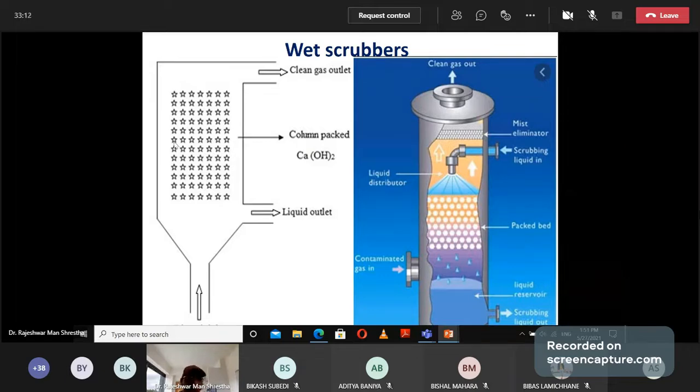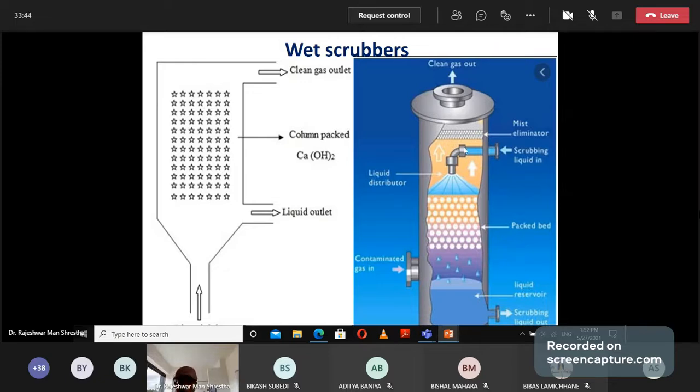If the particulate matter contains acidic particles, then they are neutralized by calcium hydroxide. In this way, this device is fitted with a large amount of calcium hydroxide, and the main function of that calcium hydroxide is to neutralize the acidic particles. The diagram is as follows: liquid sprays from the top, and the gas enters from this inlet, and pure gas will come out in this way. In this way, there is a liquid reservoir.